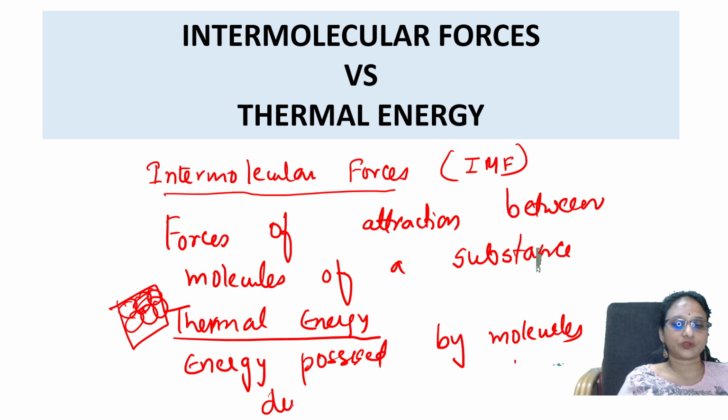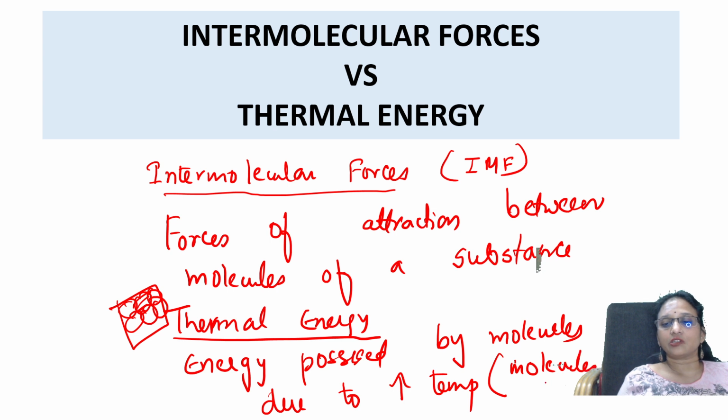Due to motion, due to increase in temperature. When you increase the temperature, the molecules start moving, one molecule moves like this, another moves. So it is the energy possessed by the molecules due to the increase of temperature, and the molecules start moving far.